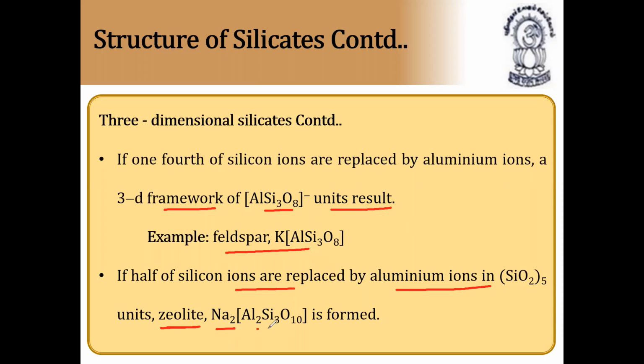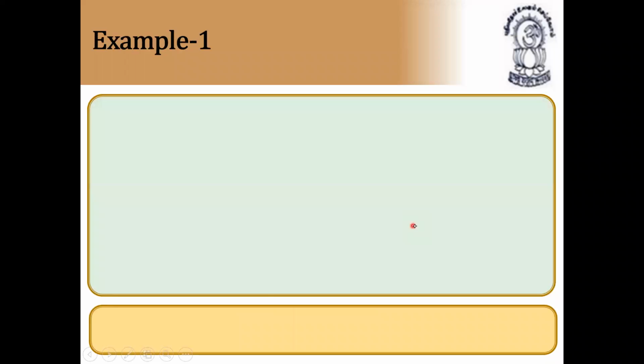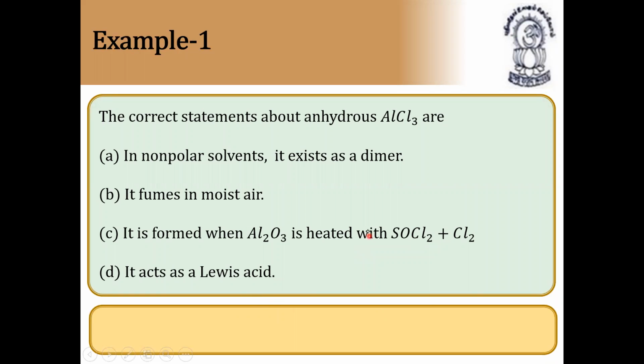What are zeolites? If half of silicon ions are replaced by aluminum ions in SiO2 taken 0.5 units, then it is called zeolites. These zeolites are shape selective catalysts, and these are used in softening of hard water. Now questions based on this, very, very important.